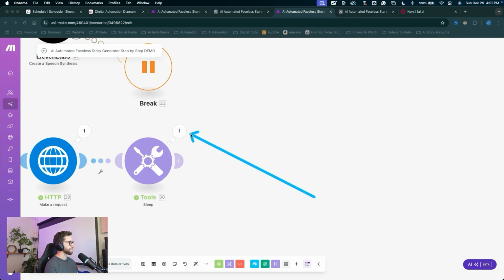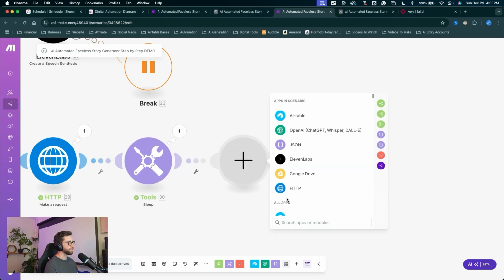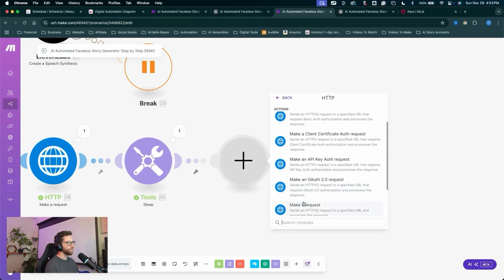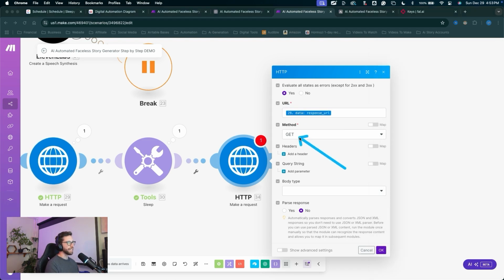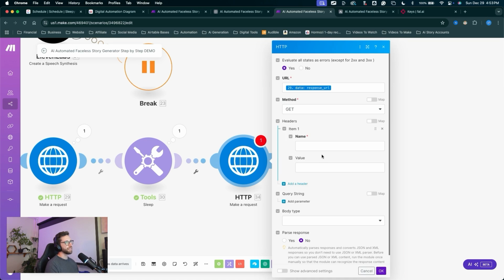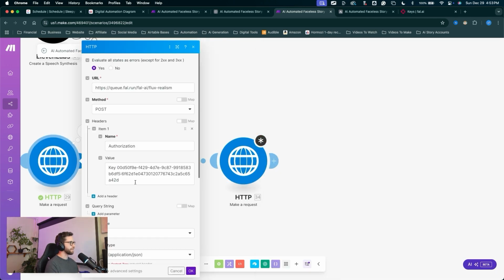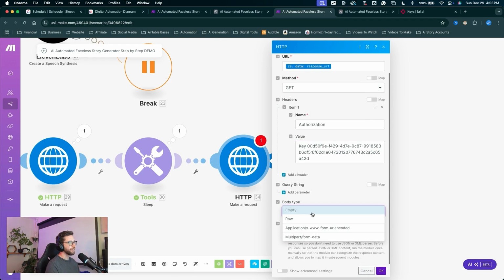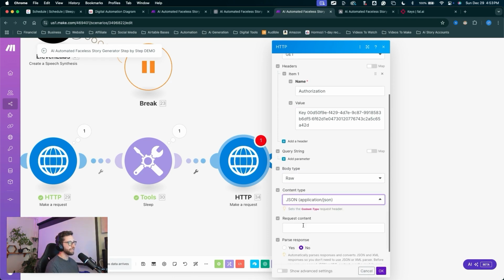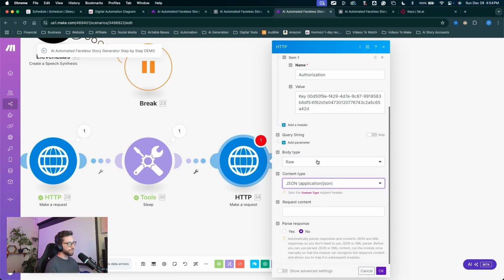Great. Now that the data is coming through, let's click the plus to create a new module. This will be HTTP, make a request. For the URL, we can grab this URL from the previous HTTP module. This will be the response URL. For the method, we'll leave as GET. For the headers, we'll copy directly from the other HTTP module. I'll come into this one, copy authorization, paste it into the name, come back and copy and paste the API key just like that. For the body, same thing. We'll choose raw content type, JSON application/JSON. And for this one, we don't need anything else.